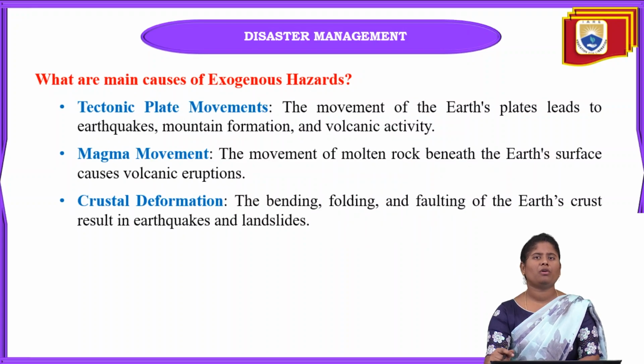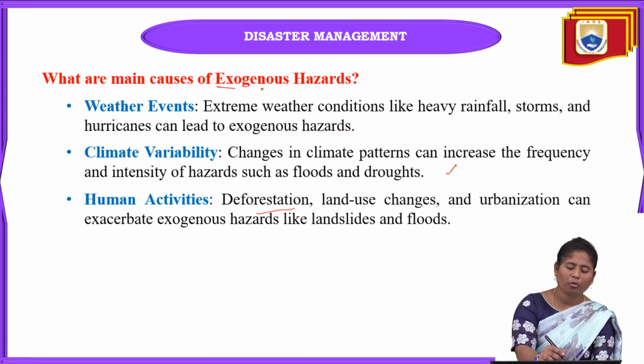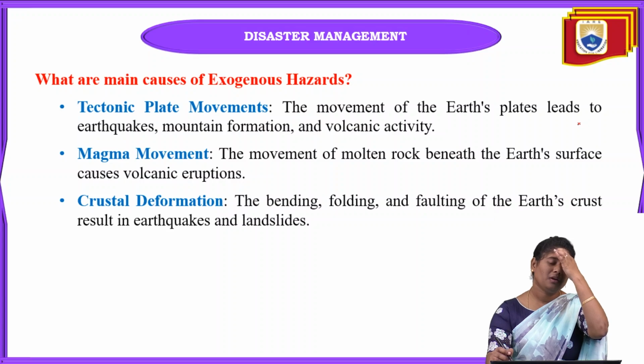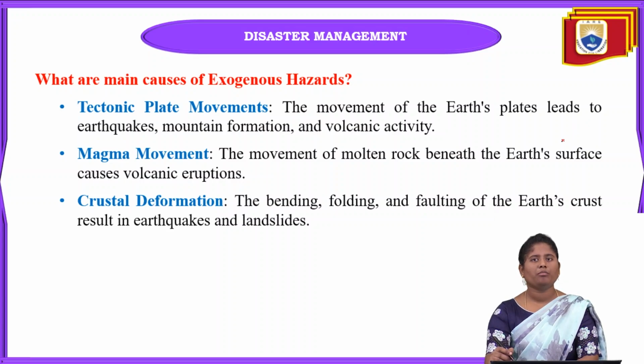And next one is main causes of endogenous hazard. In this one, the main thing is tectonic plate movement. In this tectonic plate movement, there will be movement of the earth plates that will lead towards earthquakes, volcanoes, and also mountain formation. Okay, and these are all the topics of the endogenous hazard. And next one, in these endogenous hazard causes, magma movement will be there.